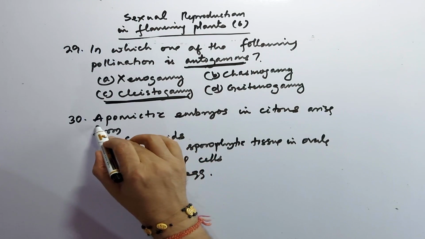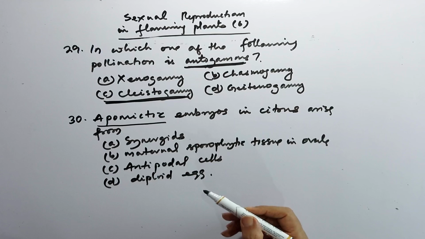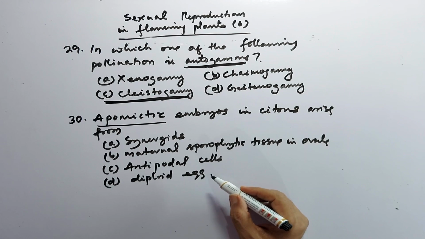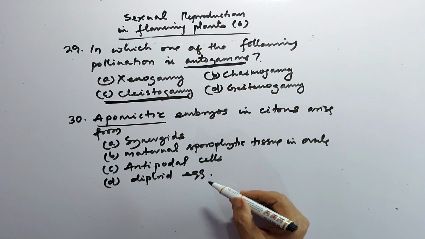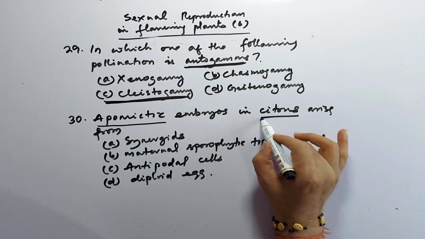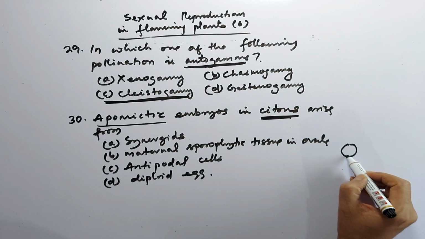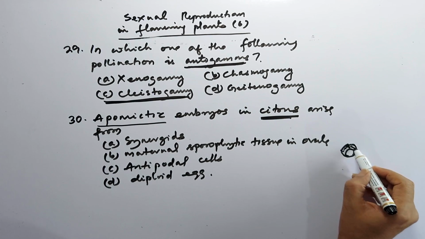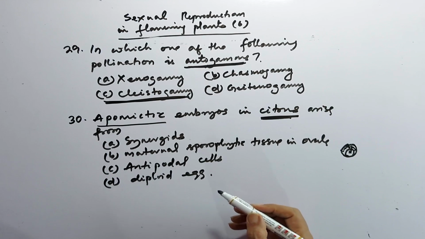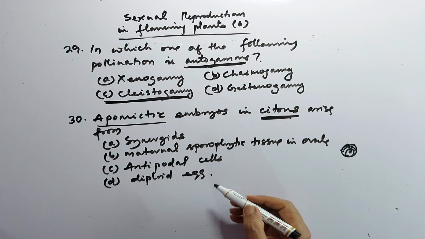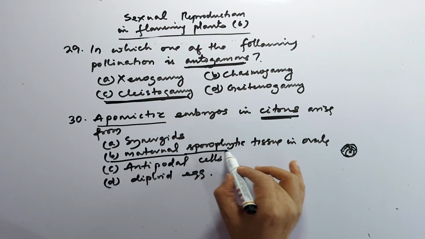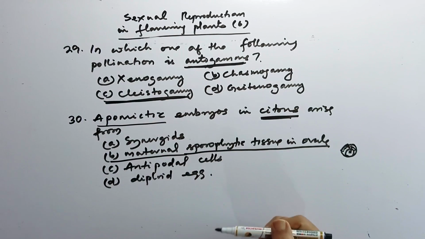Apomixis we have already discussed, which mimics sexual reproduction. Particularly in citrus plants, the nucellar cells invade the embryo sac. Nucellar cells are sporophytic tissue, diploid in their content, and they enter and develop into an embryo. So here the answer is maternal sporophytic tissue in ovule.